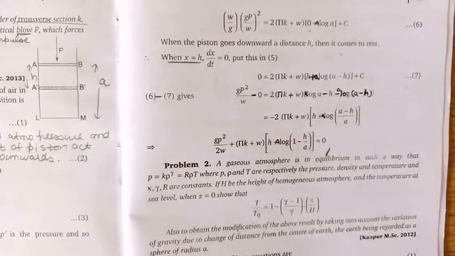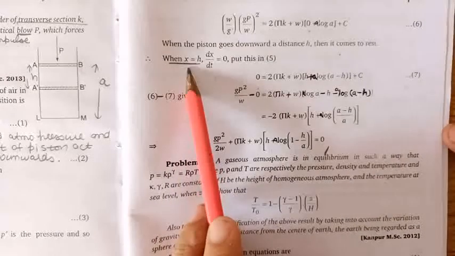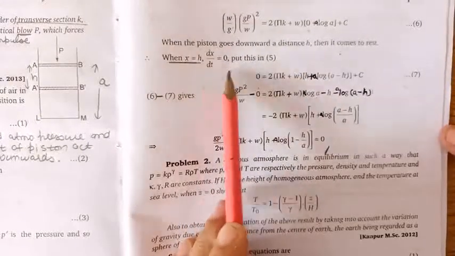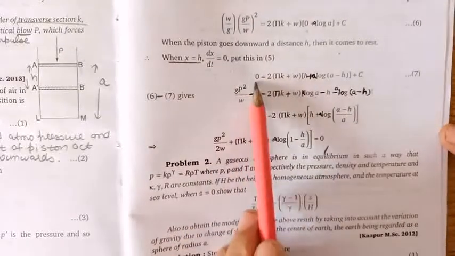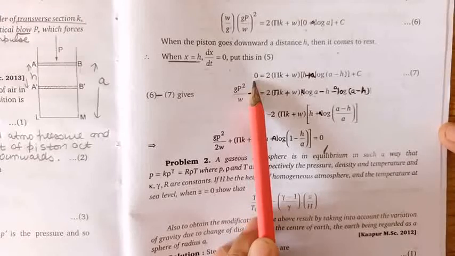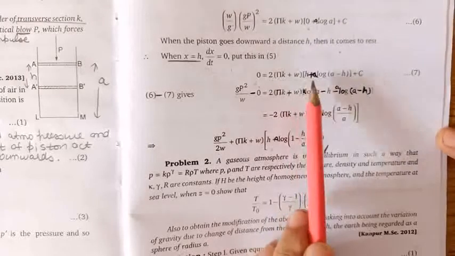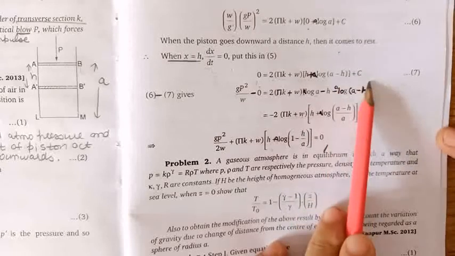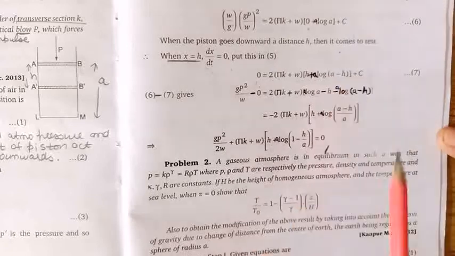Now, as the piston goes downward through a distance h, velocity is 0. So we can say when x is h, dx by dt is 0. Let's again apply this condition to equation 5. Left hand side will become 0. On the right side we have 2 into pi k plus w into h plus a log of a minus h plus c. Let us subtract these two equations to eliminate c from here.